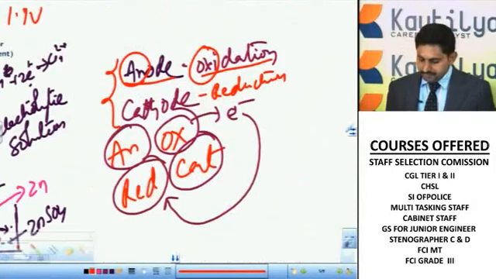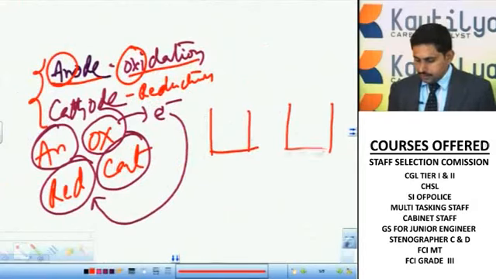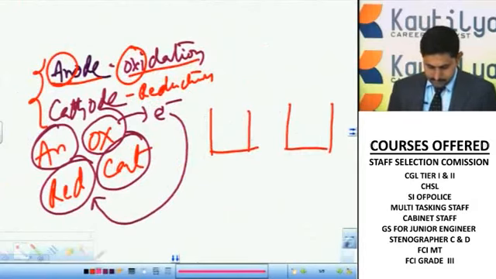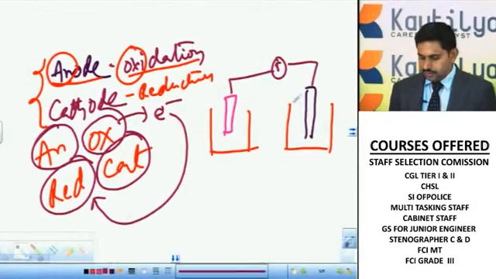Here we have zinc and copper connected to get the deflection, I mean to say to check whether electricity is produced or not.